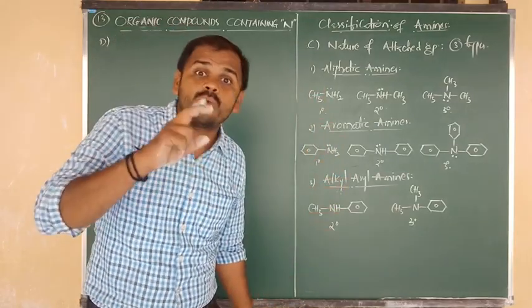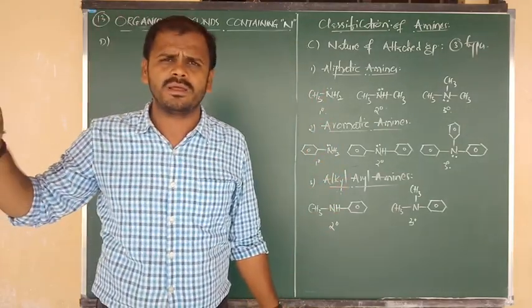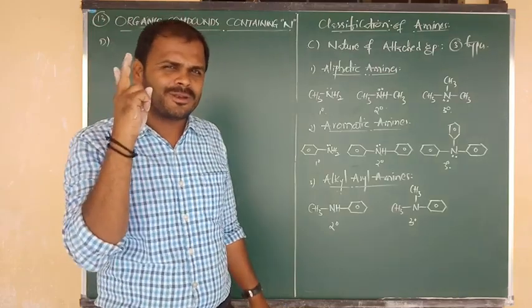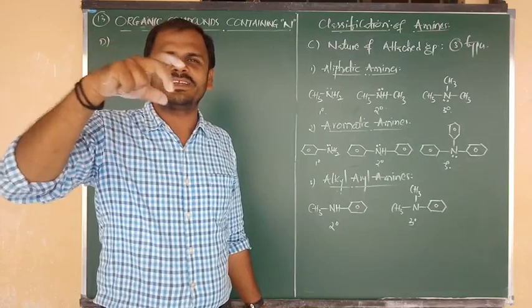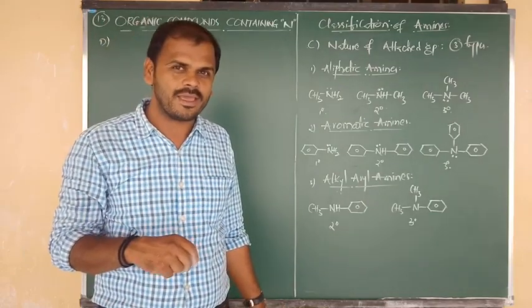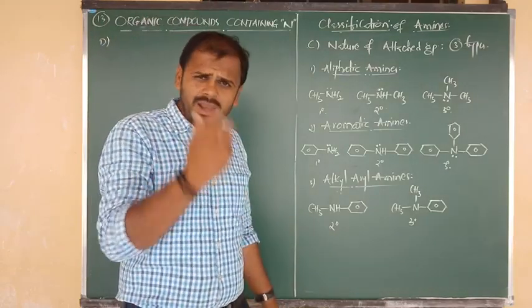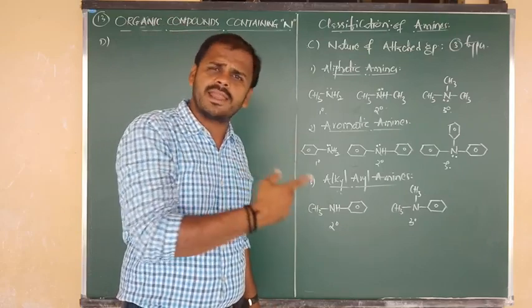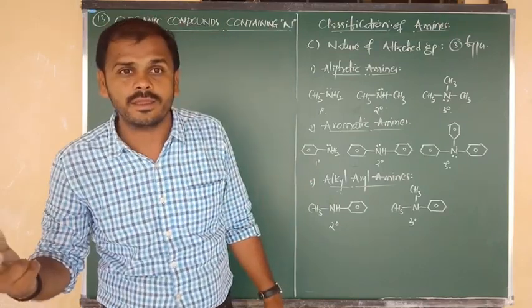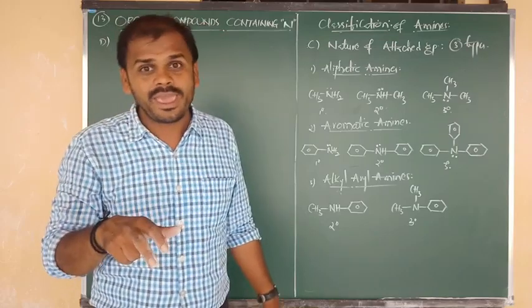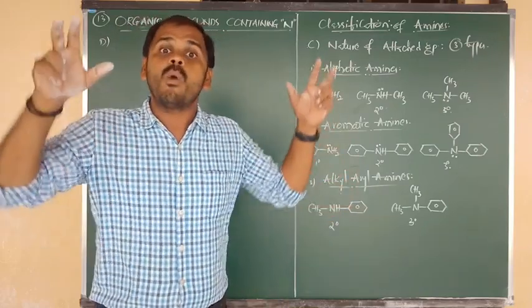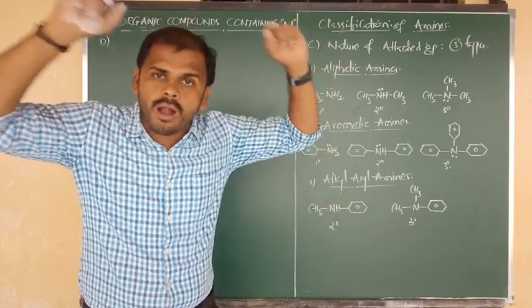But a quaternary amine is not possible because ammonia contains only 3 hydrogens, so we can't replace 4 alkyl groups at a time. We can't write a quaternary amine, but we can write a quaternary ammonium salt.